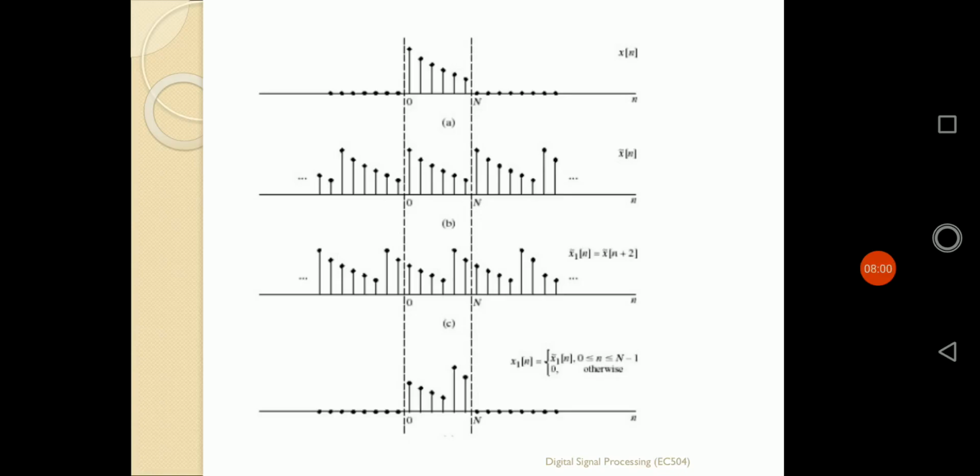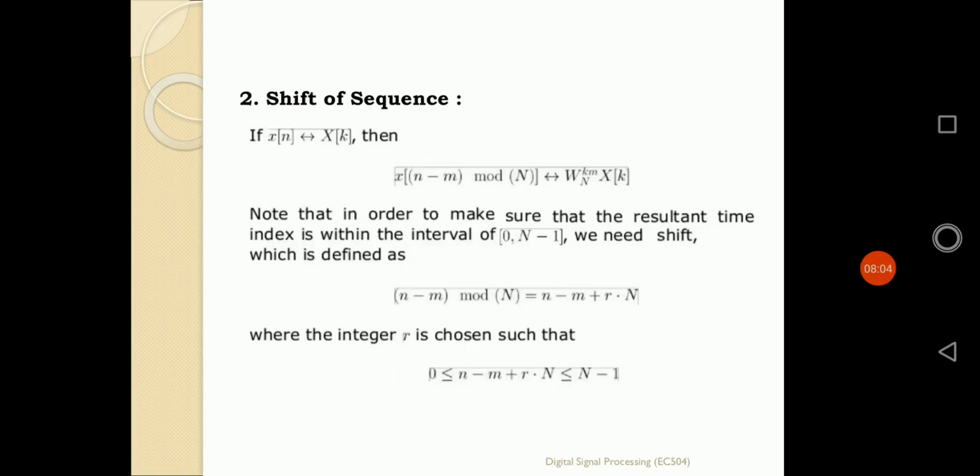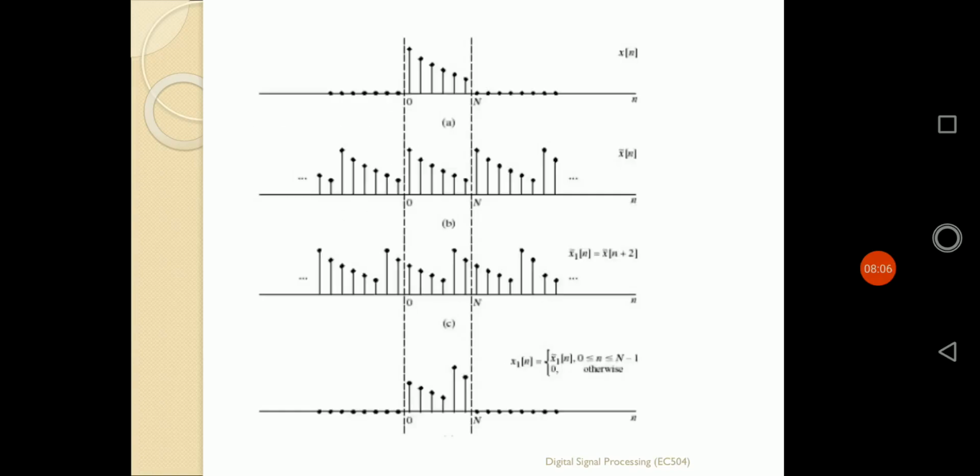That means the second property, the shifting of the sequence, is nothing but time shifting. It is not a linear time shifting; here it is time shifting in a circular way. That means if we shift the sequence left by 2 units, the right side portion also comes in by 2 units. In that way, it is defined by the circular shift.